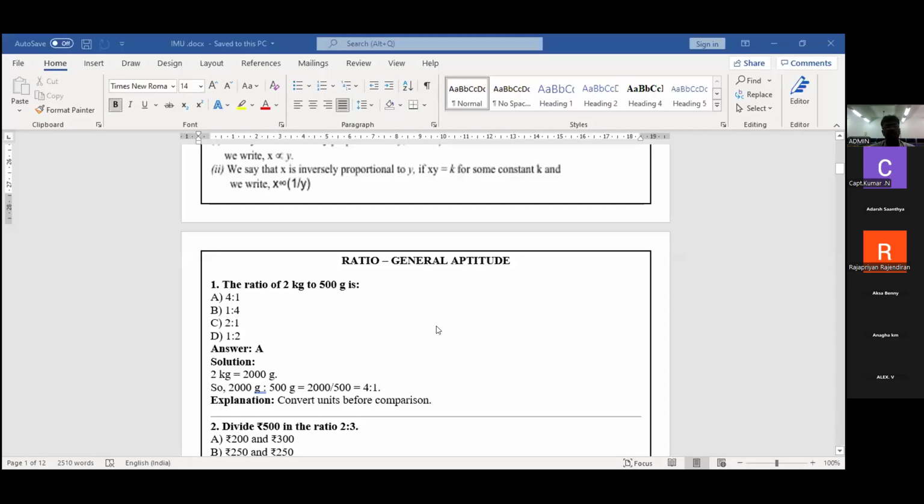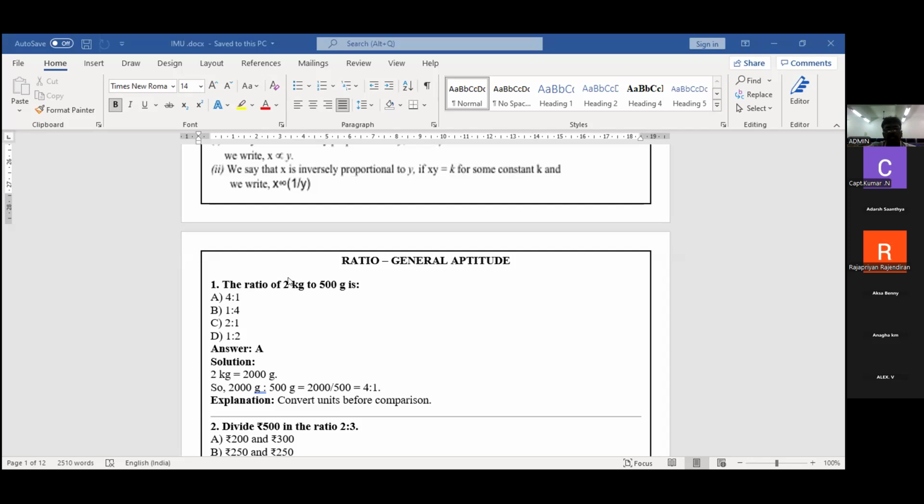First, ratio. The first question: the ratio of 2 kg to 500 gram. This is a simple question only. How to divide this? See the question: the ratio between 2 kg and 500 gram.